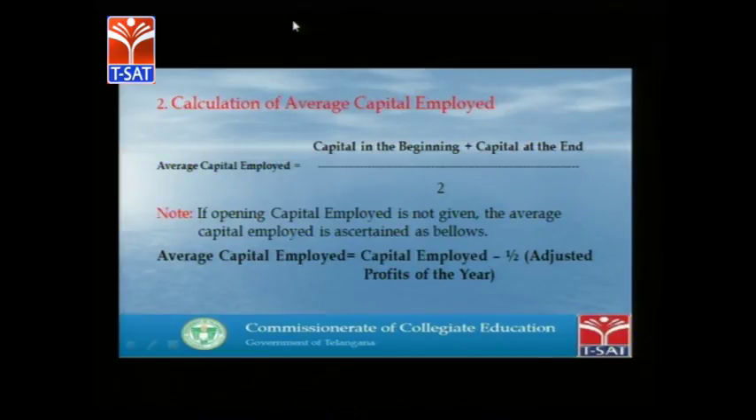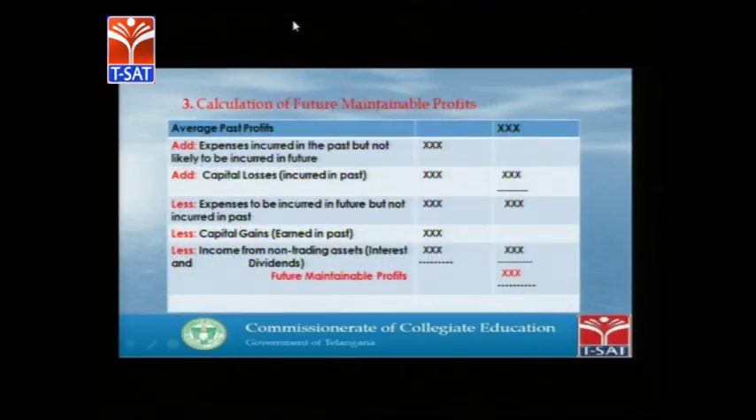Then the second step is calculation of average capital employed. Average capital employed is very simple: opening capital plus closing capital divided by 2 gives the average capital employed. If opening capital employed is not given, the average capital employed can be calculated with a simple formula: the capital employed minus half of the adjusted profits of the year gives the average capital employed.